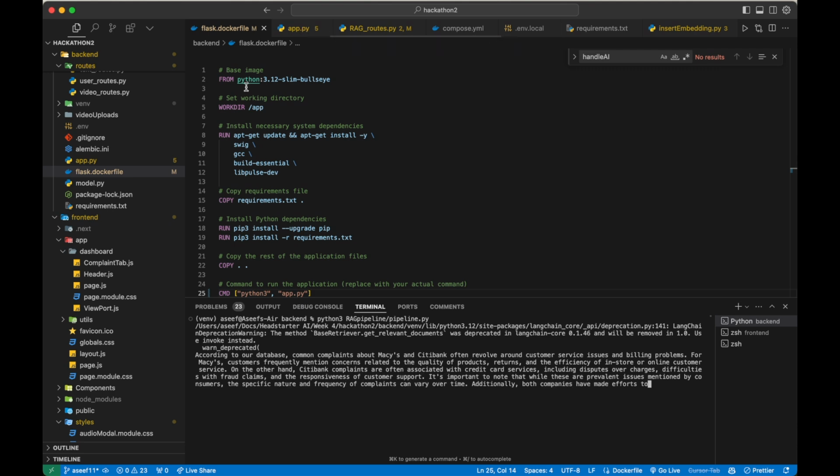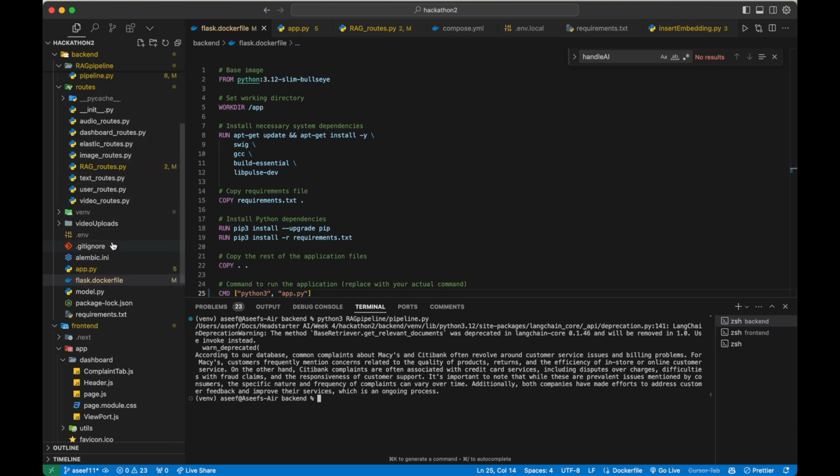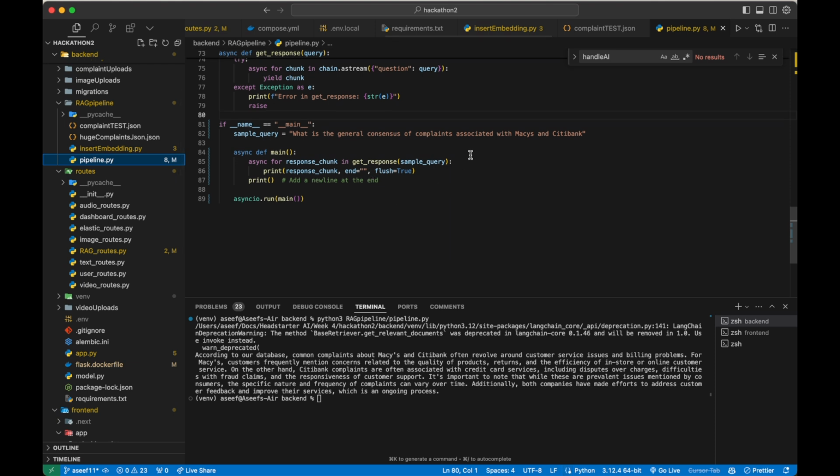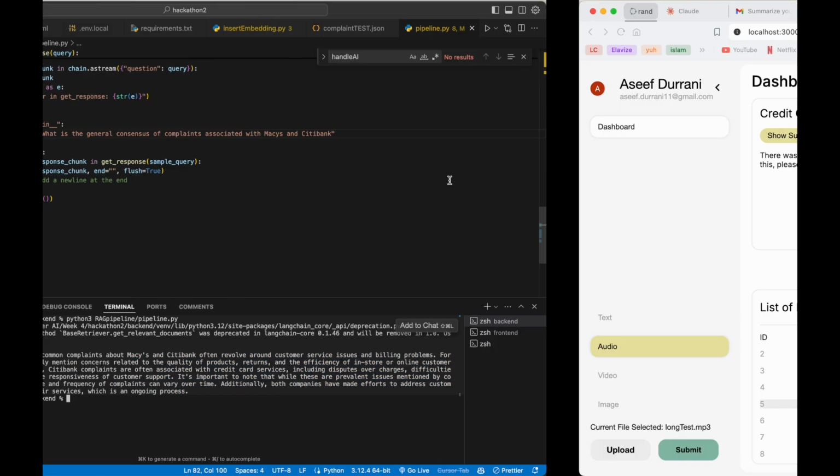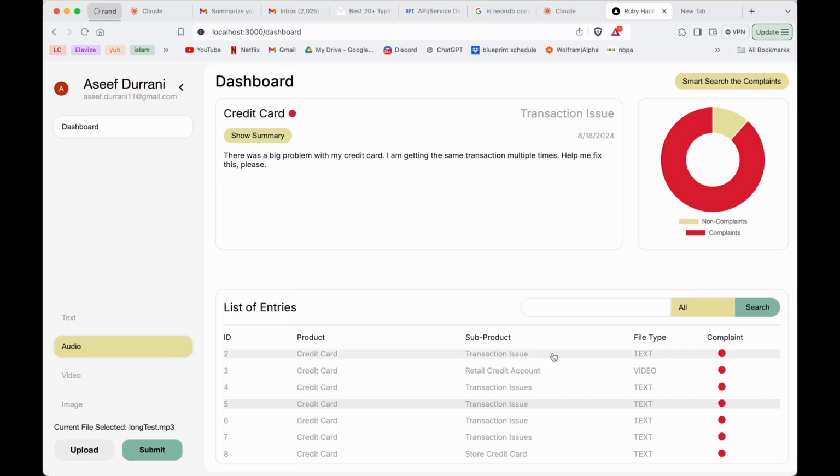Amazing. If we go to the pipeline file, here's the prompt. What is the general consensus of complaints associated with Macy's and Citibank? Here was our stream response. All we would have to do is connect the front end to the back end to stream this response. Great, works amazing. Now I can obviously exit this.